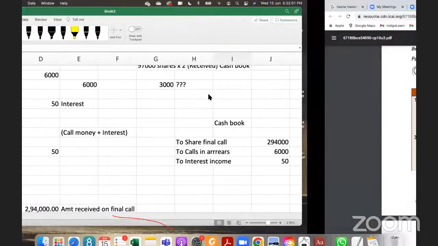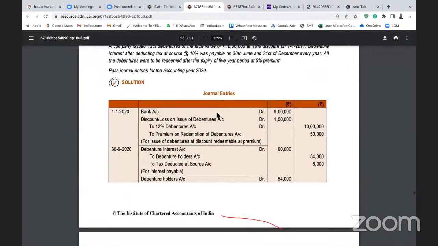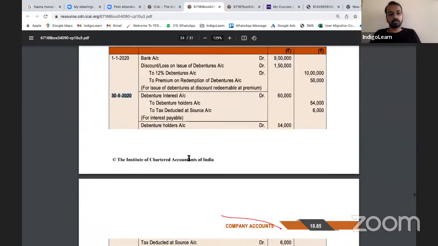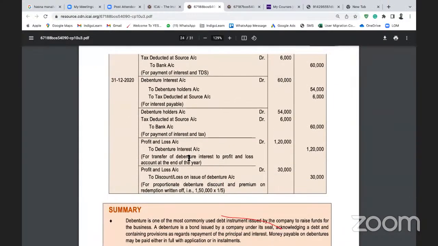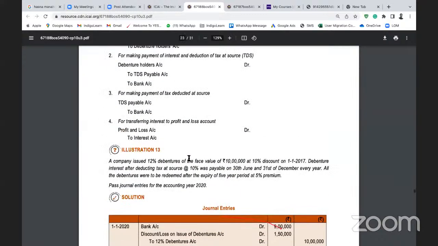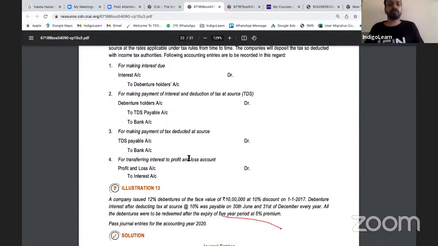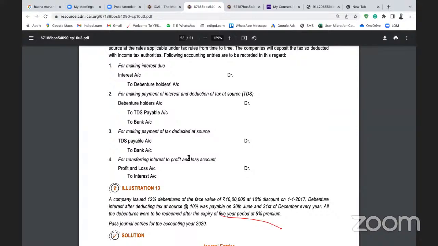Yes, sir. I want to know about the last entry. Above the illustration 13, there is given an entry for transferring interest to profit and loss account. Okay, so that is a normal closing entry, no, Ishika? Sure, sir, but there is interest credited, and we know that we are paying the interest.